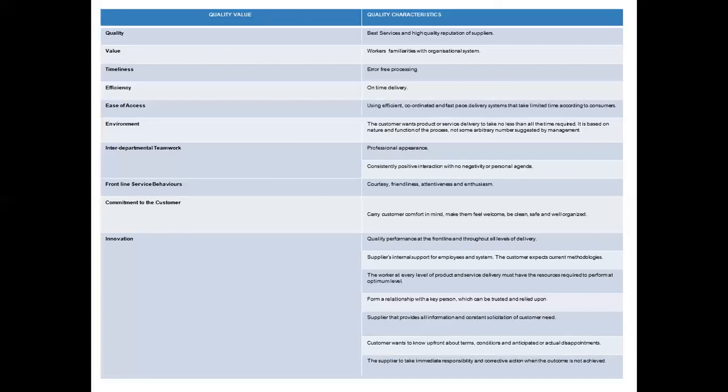So by considering innovative business practices, one can very easily ensure that what the customer wants upfront about terms and conditions. So how to display, how to demonstrate, or how to communicate it?